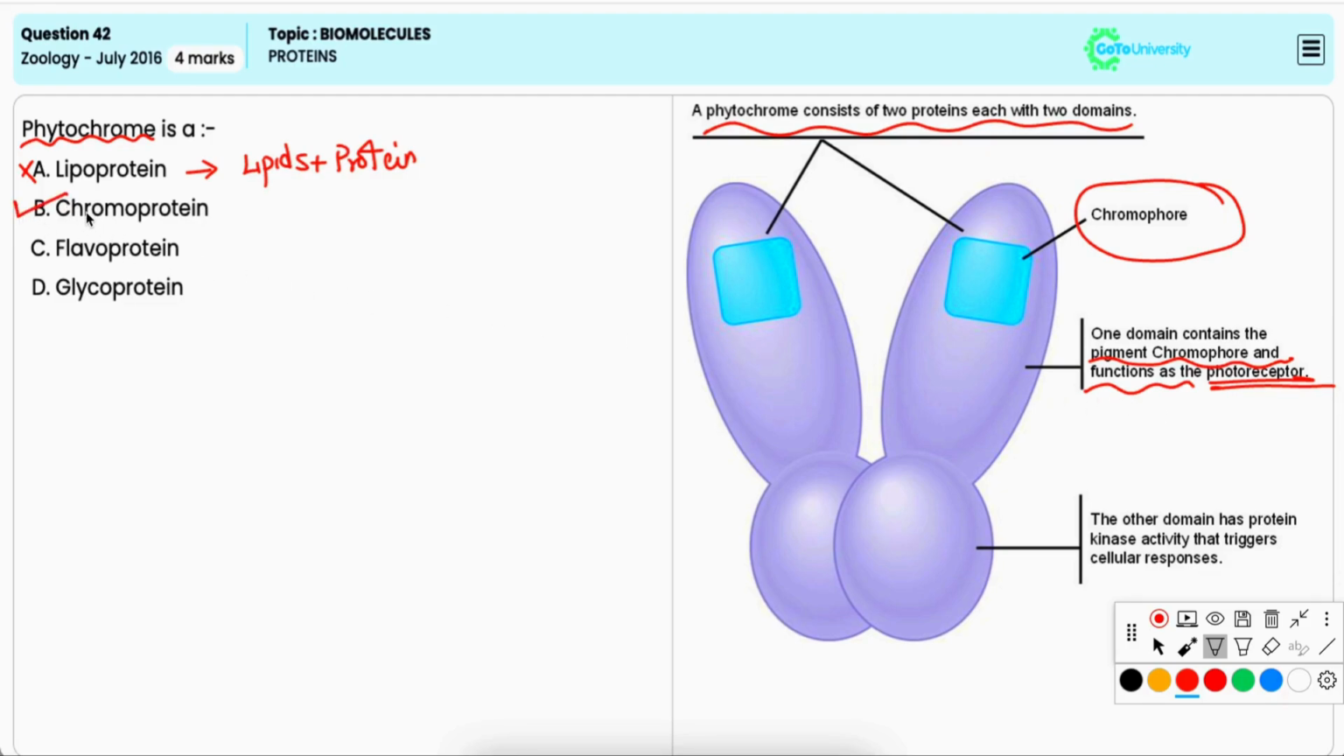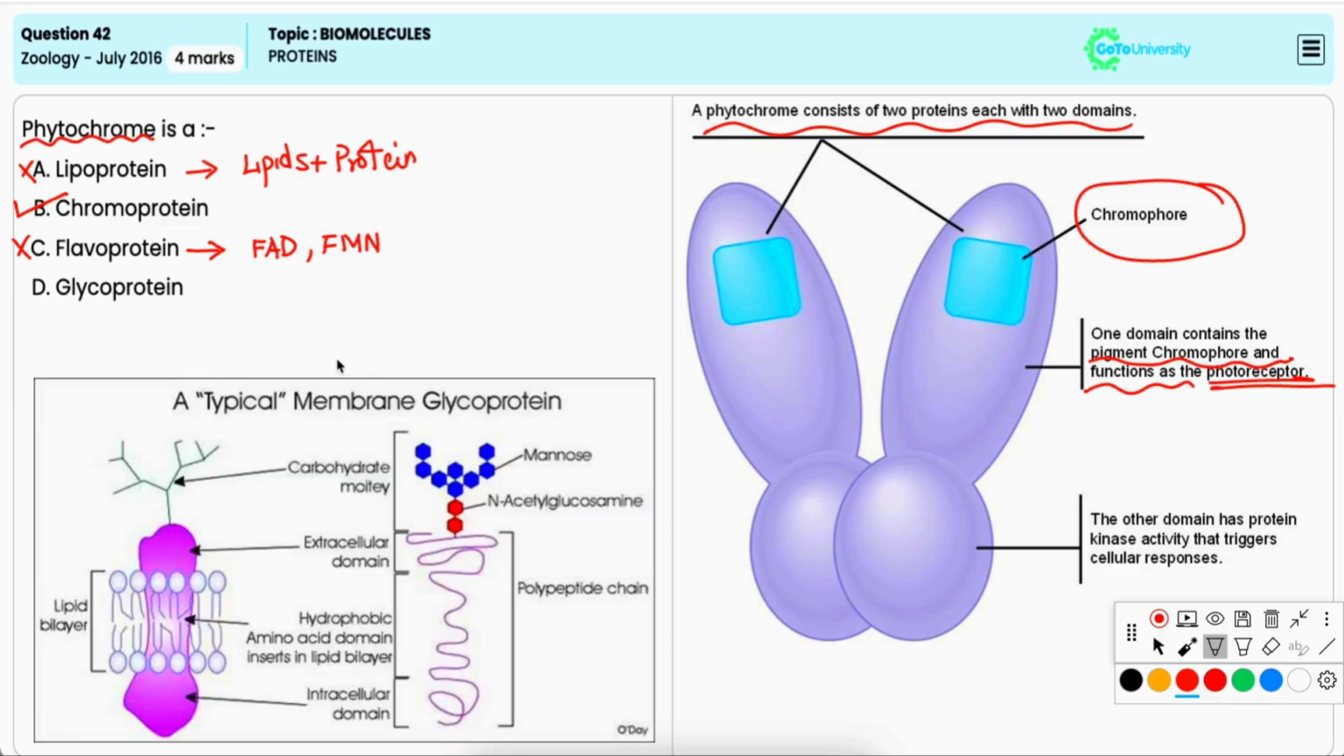Option C, flavoprotein. It is also incorrect because flavoproteins are the proteins that are bound to flavin molecules like FAD and FMN, that are primarily involved in redox reactions. Option D, glycoprotein. It is also incorrect because glycoproteins are the proteins with carbohydrate groups attached. So phytochrome is not a glycoprotein.